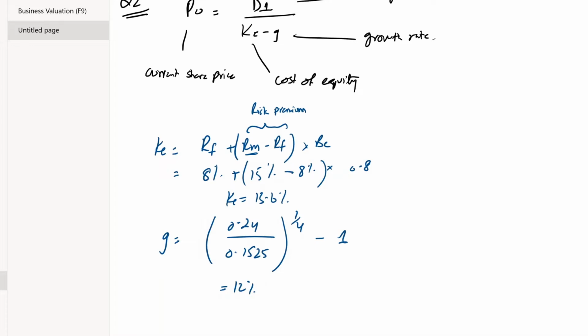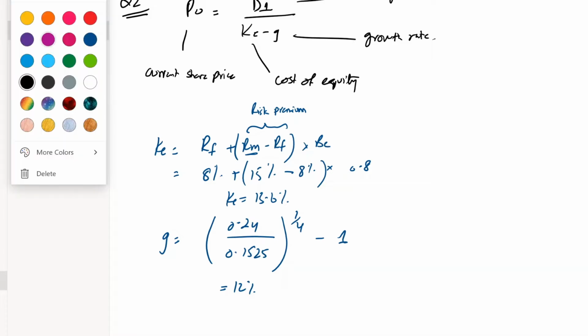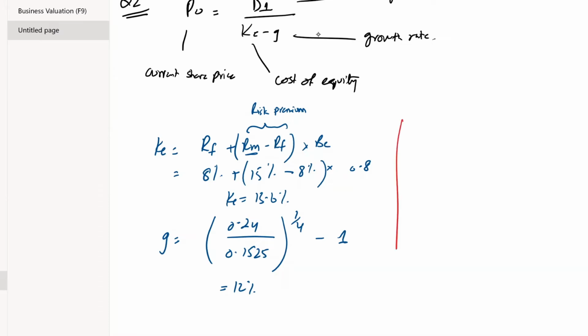Now we need to compute the D1. We have everything that we required in order to compute the P naught except the D1. So let's compute it. First, let's put the values in the formula.